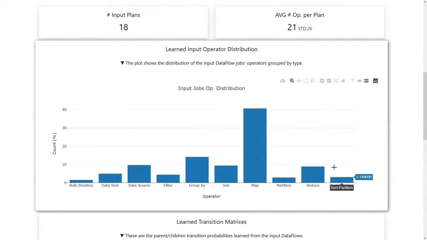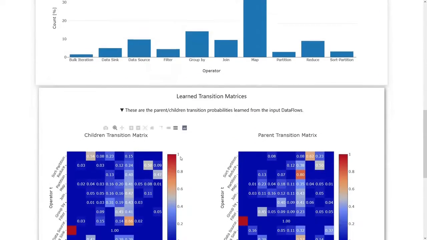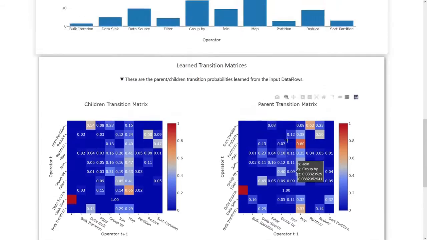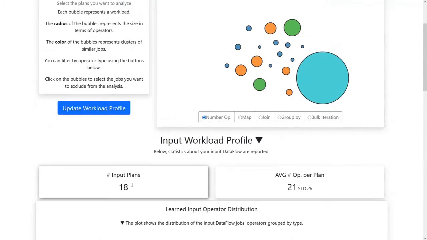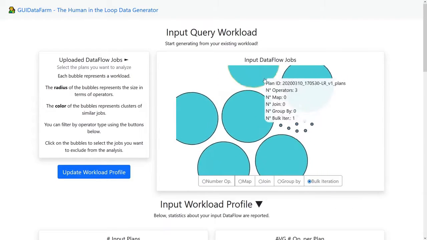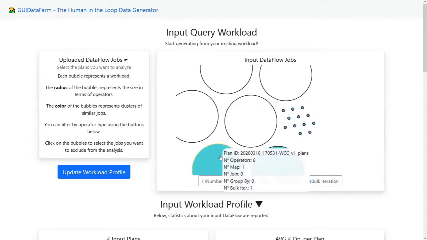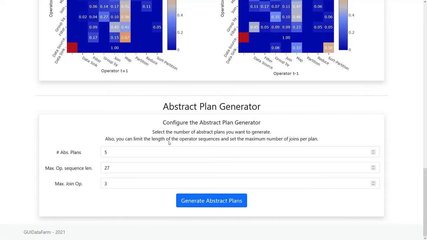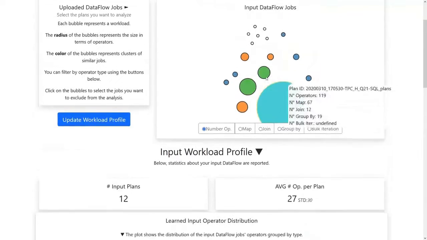Here we see the operating characteristics, and here we see the learned transition matrices. These show the transitions as learned by the system. The first visualization shows all jobs as bubbles, representing the operators of each job. So say we want to exclude all the jobs with the bulk iteration, we just deselect the bubbles and upload the workload profile. Now we see the system has updated the workload profile and there is no bulk iteration operator anymore.